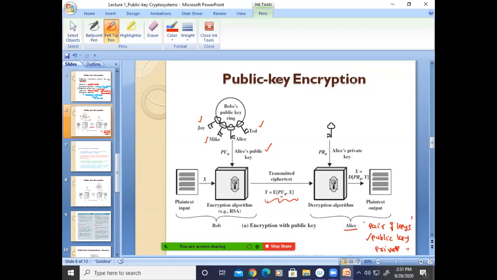So we can write this mathematically: encryption of key, where the key is the public key generated by A, A meaning Alice, comma X is the plain text. But on the receiver side, Alice will use her private key. Public keys everyone knows, but the private key only Alice will know. Using that private key, she will decrypt the ciphertext and get the plain text in readable format. This technique is called encryption with a public key.